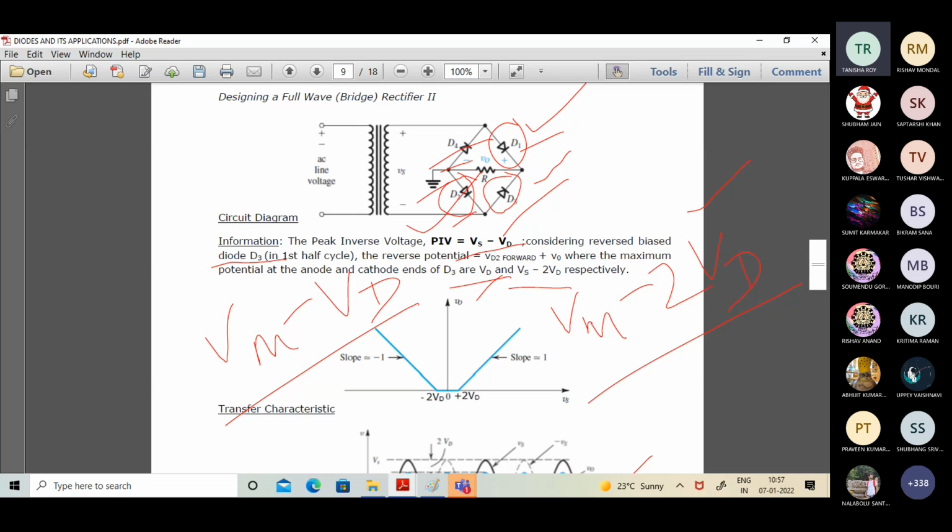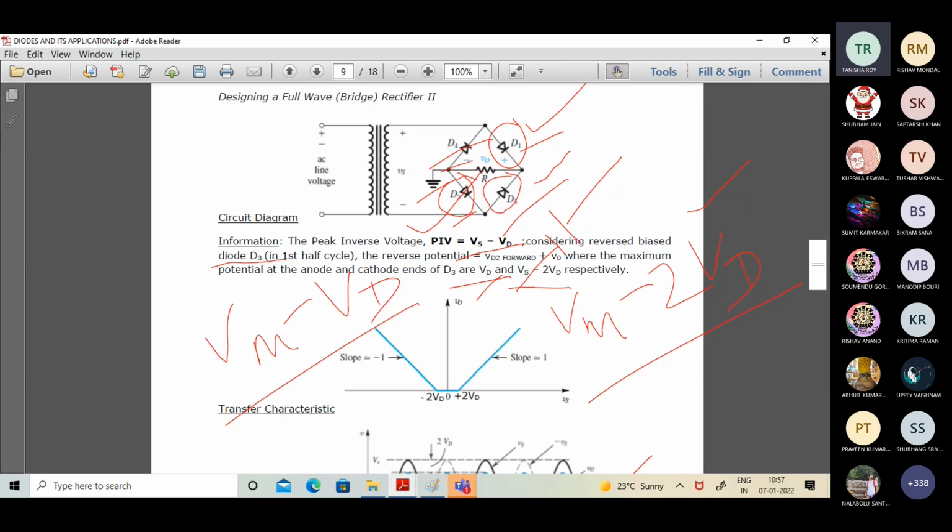They are open. When D3 and D4 are open, indicating the reverse half cycle, the cathode end is maintained at a higher potential compared to the anode end. So we can draw a circuit with positive potential at the cathode end and negative potential at the anode end for D3. Because D3 is in the reverse phase, it is non-conducting.